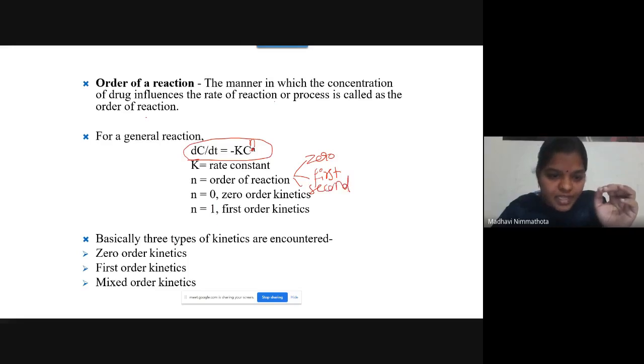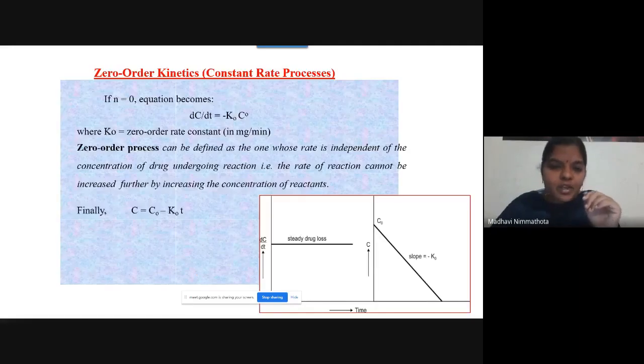Basically, 3 types of kinetics are encountered. Here you don't have second order kinetics in your syllabus. So the 3 types are zero order, first order, and mixed order. First I would like to discuss zero order kinetics.